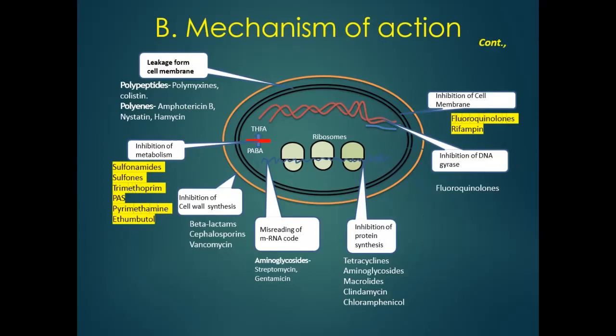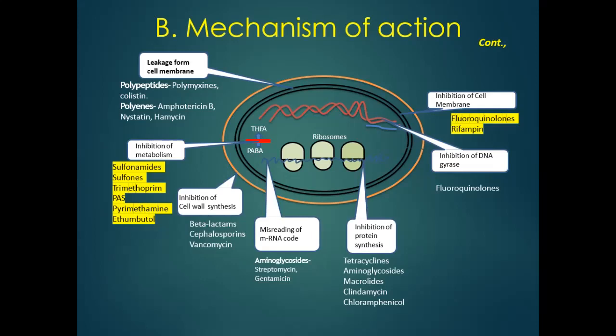Another class is the inhibition of metabolism. They interfere with the metabolic process and inhibit metabolism, causing a decrease in the production of ATP required for the cell.